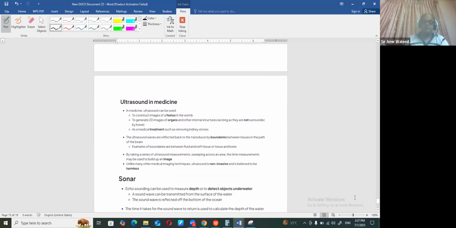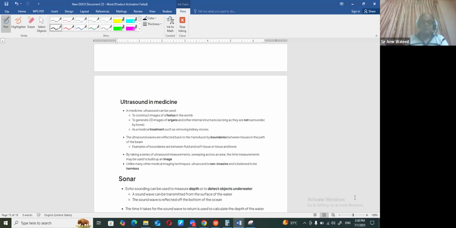Now, in medicine, it can be used to image a fetus in the womb. Okay? It can give you a three-dimensional or two-dimensional picture of that. As a medical treatment, it is used for removing kidney stones, right? The ultrasound waves are reflected back to the transducer by the body.